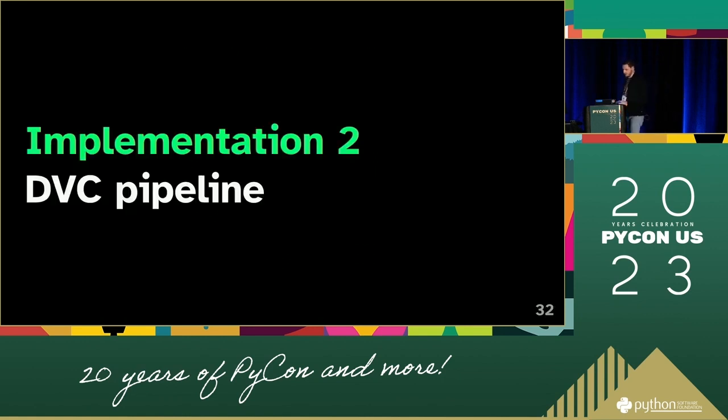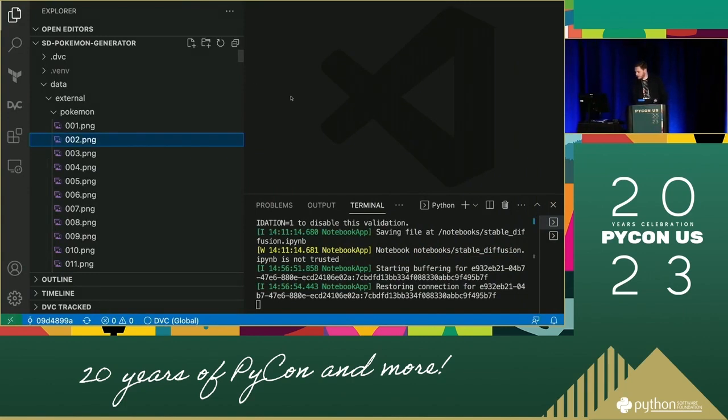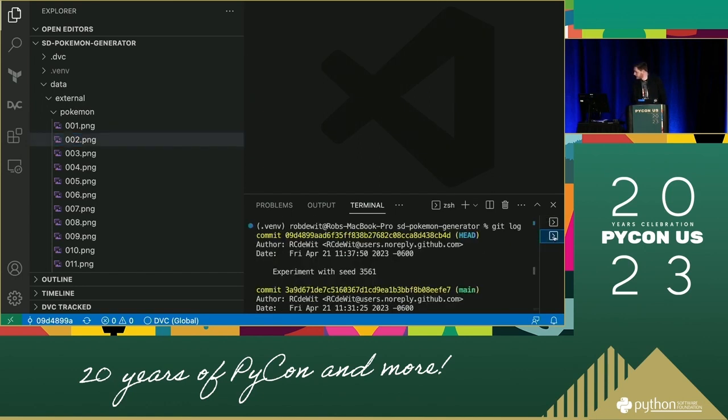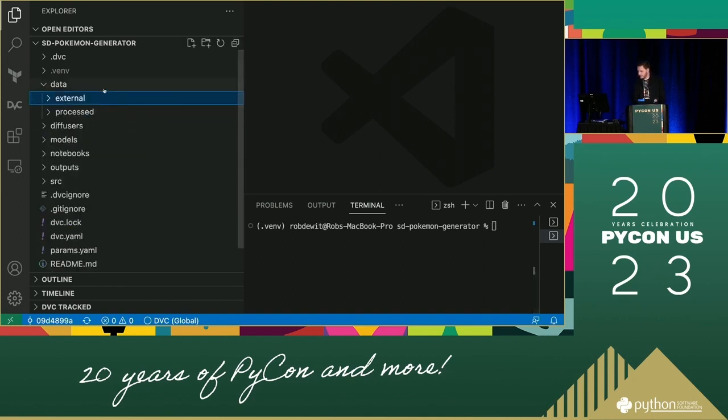So implementation number 2, this is where we get to the fun part, the code. So I will pull up VS Code. Is this big enough for all of you to see? Good. So let's take a look here. We are in our virtual environment. And the first thing I did, so we have the notebook.